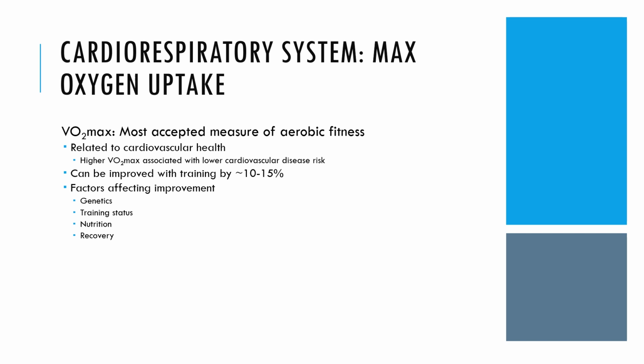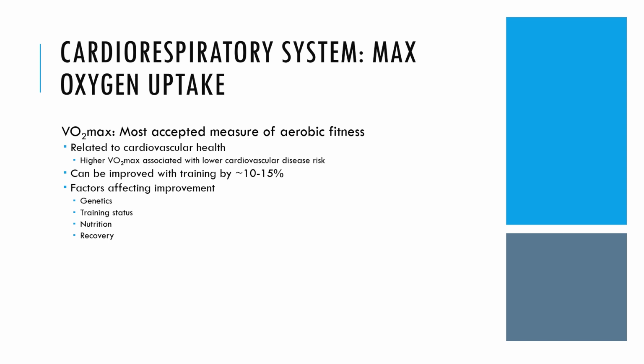Indirect measurement methods such as submaximal exercise tests or prediction equations are more commonly used in clinical and field settings. These methods can estimate VO2 max based on submaximal exercise performance, heart rate response, and other physiological variables. While they may be less accurate than direct measurement, they provide a practical way to estimate an individual's aerobic capacity.